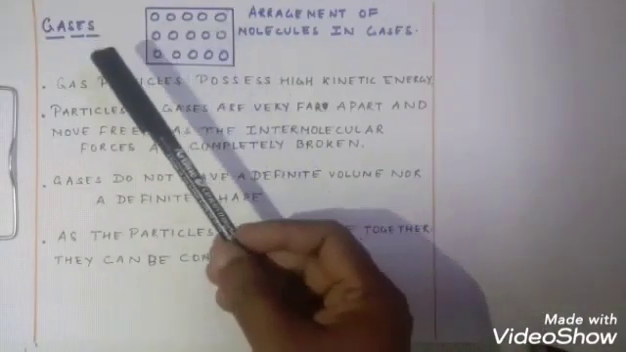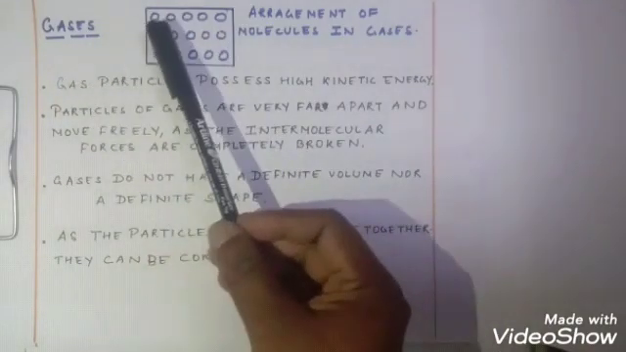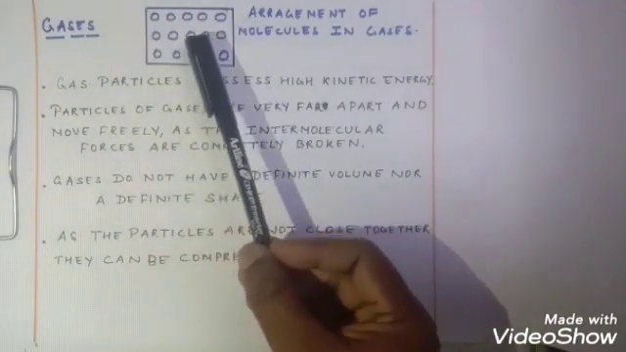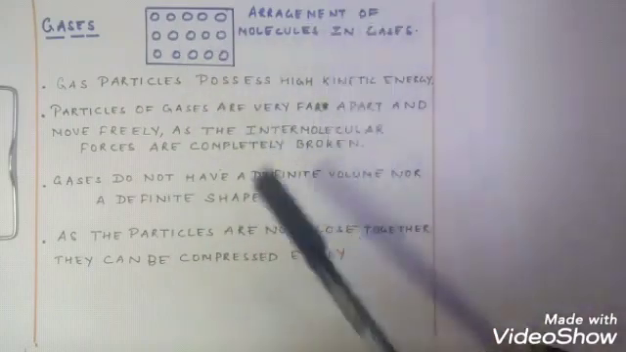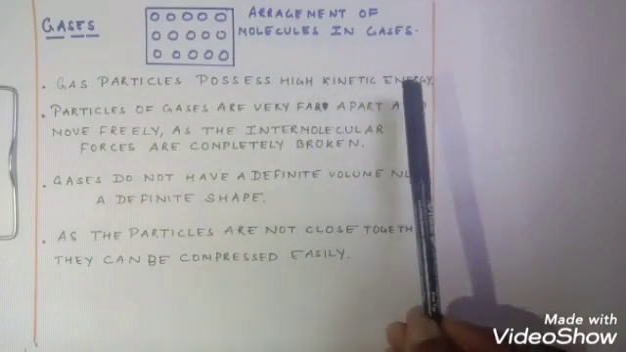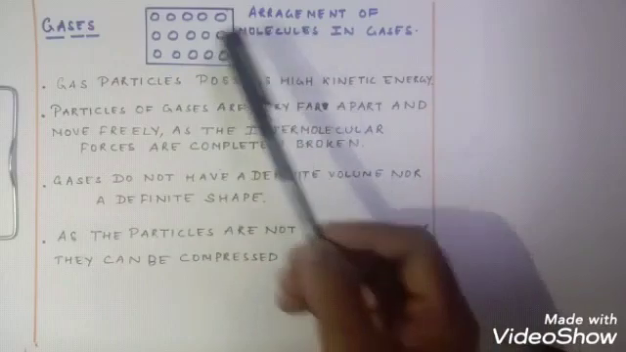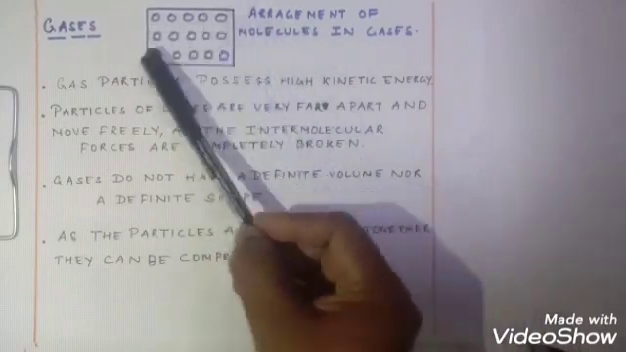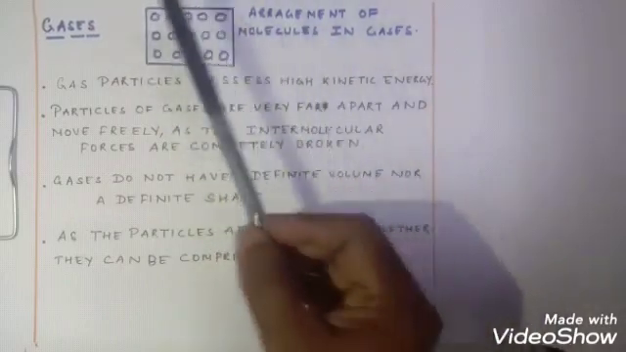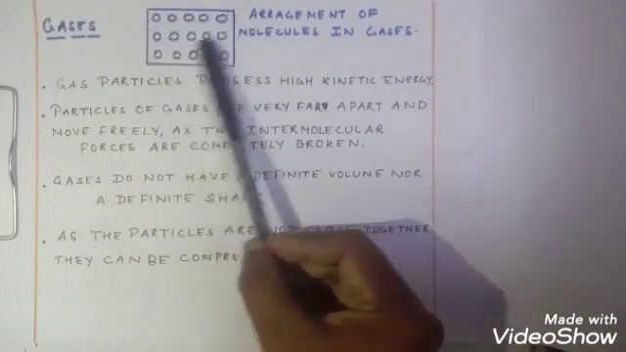Let us come to the last characteristic but not the least, gas. You can see the molecular arrangement of molecules in gases. Let us see the first. Gas particles possess high kinetic energy. Why does it possess high kinetic energy? Because the molecules are very much apart from each other, so they can move randomly from one place to another.